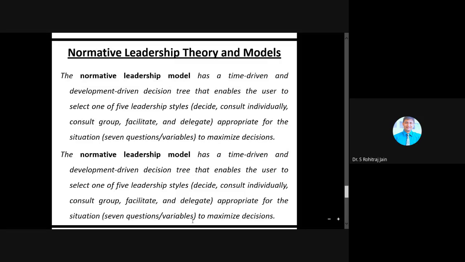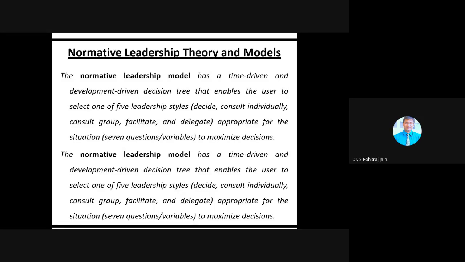Normative leadership theory and models. Students, please understand an important leadership question today: when should the manager take charge and when should the manager let the group make the decision? In the year 1973, Victor Vroom and Philip Yetton published a decision-making model to answer this question.